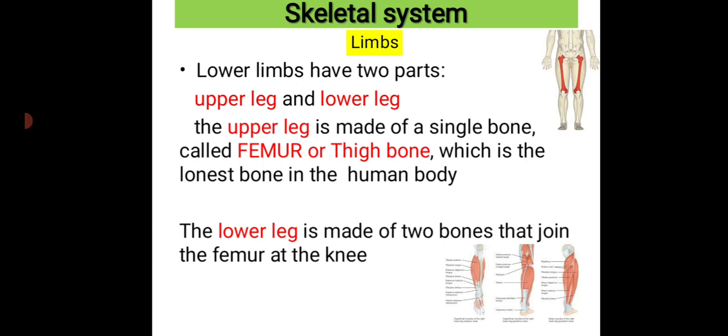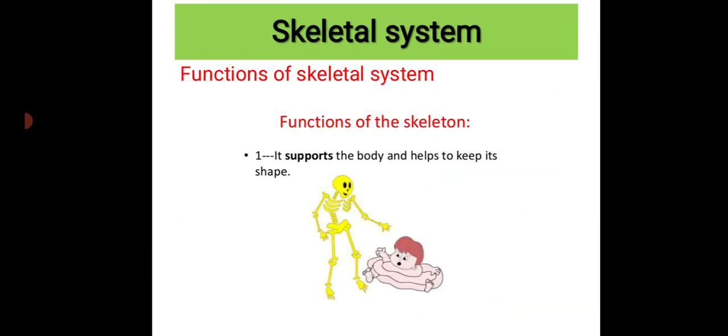This is known as lower leg. So children, I hope you all have understood the parts of the skeletal system, that is skull, backbone, rib cage and limbs, right? These are the four important parts of a skeletal system. Now let us see the next concept, that is the functions of the skeletal system.